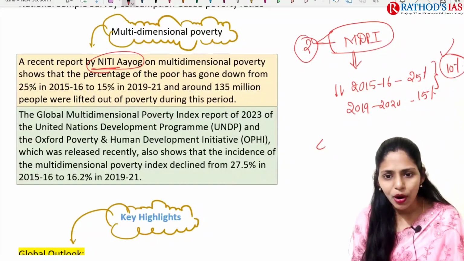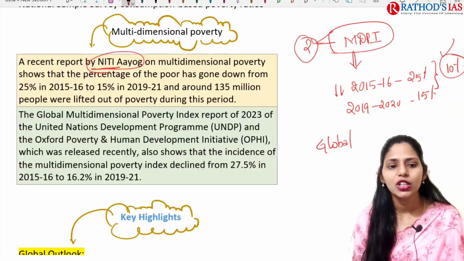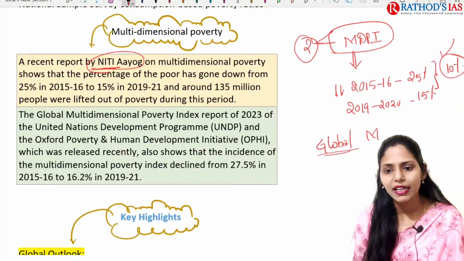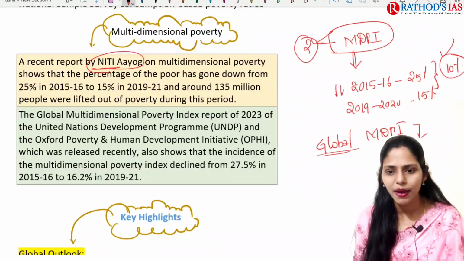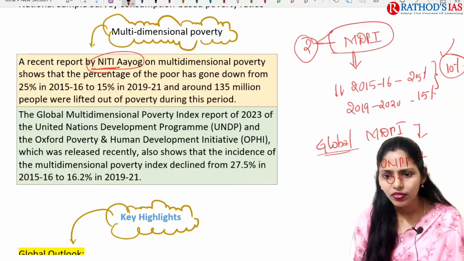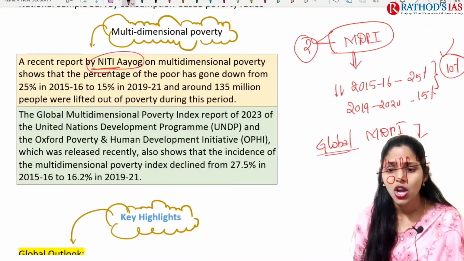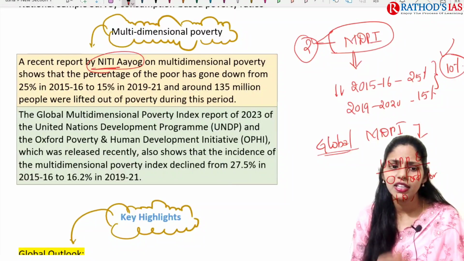At the global level, the Global Multi-dimensional Poverty Index report is mainly released by the United Nations Development Programme and the Oxford Poverty and Human Development Initiative.